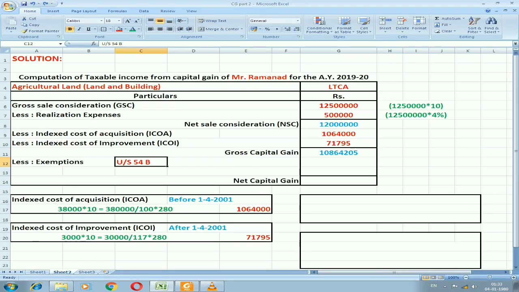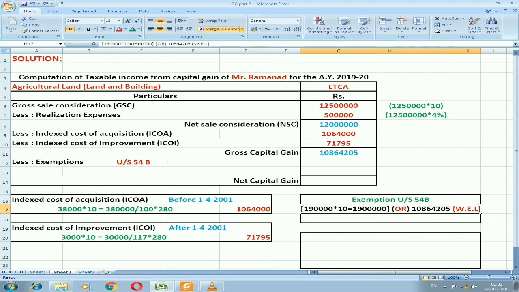So let us calculate the exemption under section 54B first. Which I need to compare with gross capital gain with the new investment. You can see here new investment is 1,90,000 into 10. That you will get 19 lakh. Then you need to compare with the gross capital gain. So it is more than 19 lakh, that is 1 crore. So you can easily take the lower value, that is 19 lakh.